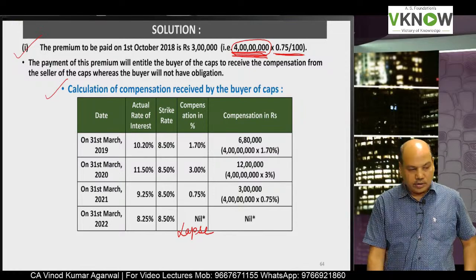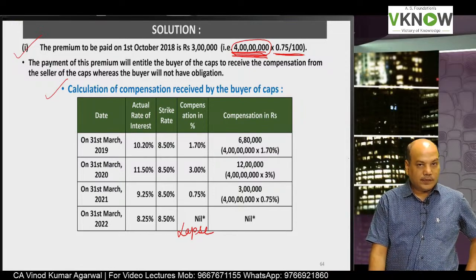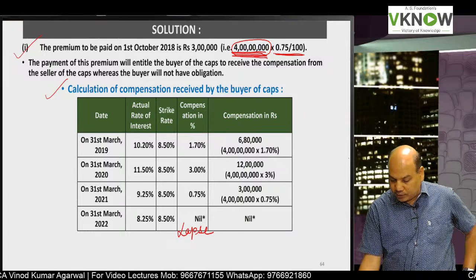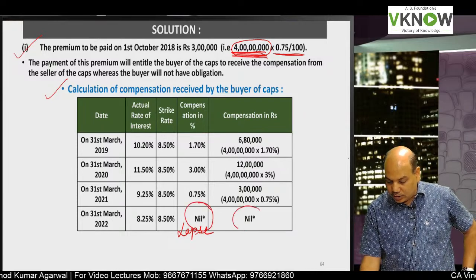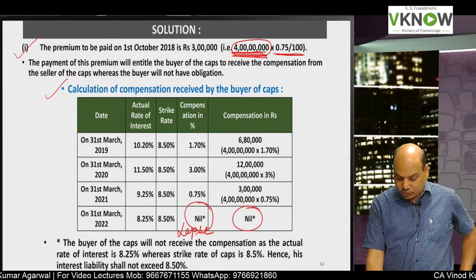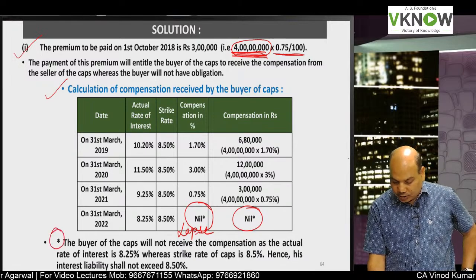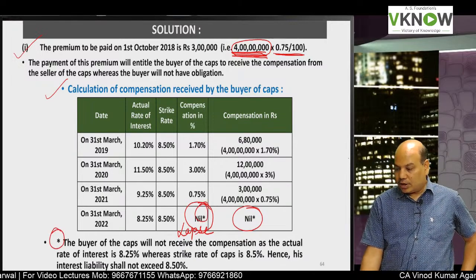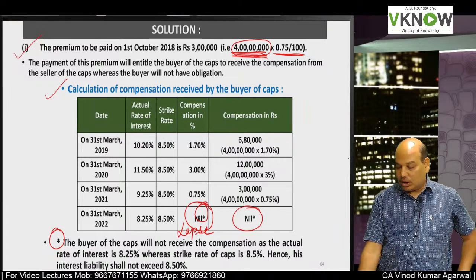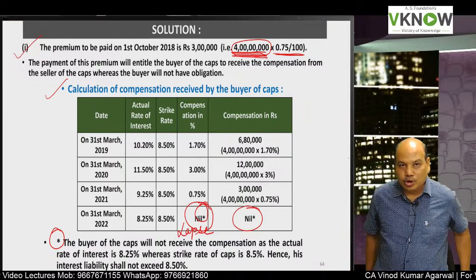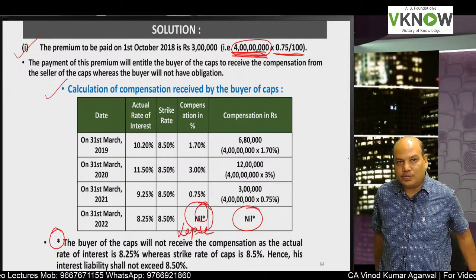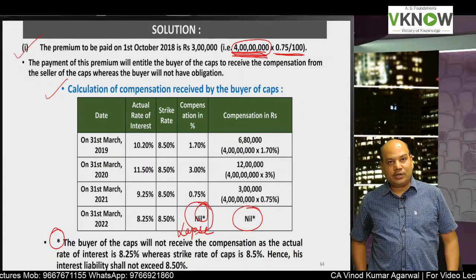And therefore you will get 0. Now you may forget why I have written nil here after some days. So write a note for that. Put an asterisk mark and write a note. Otherwise, after some days, you may not remember my words that this is an option, and you'll get a little confused.